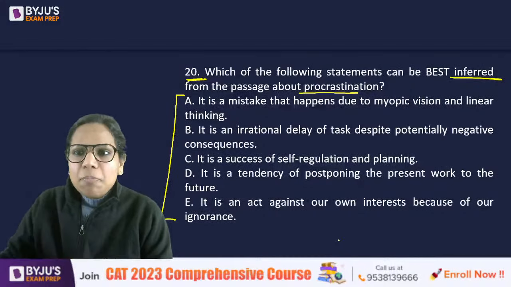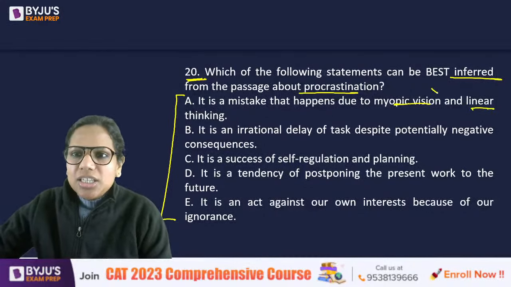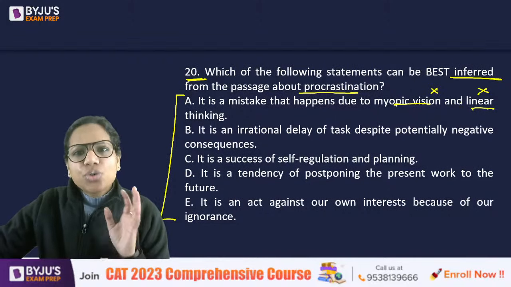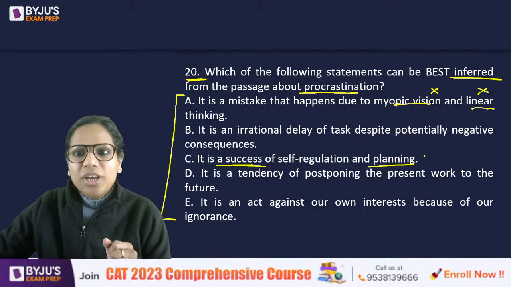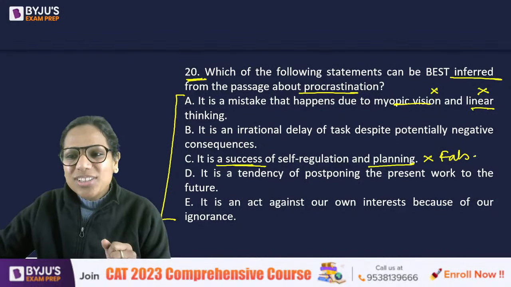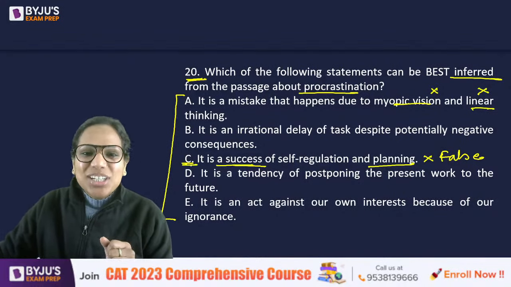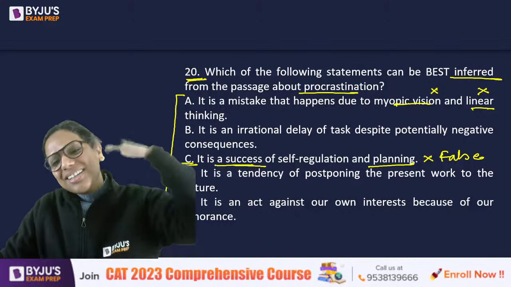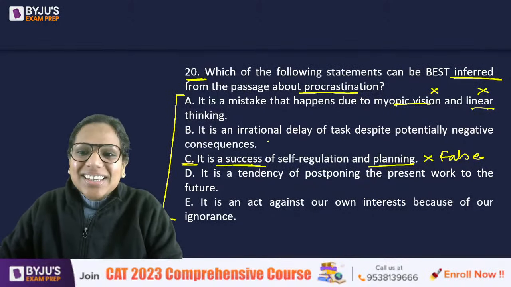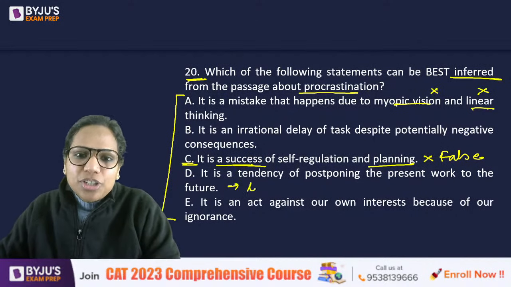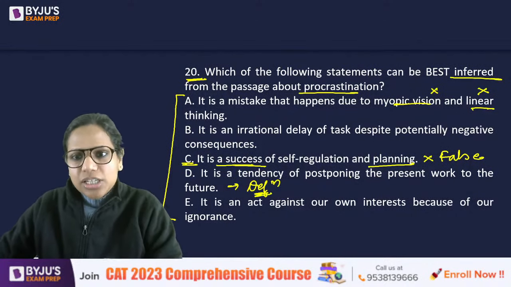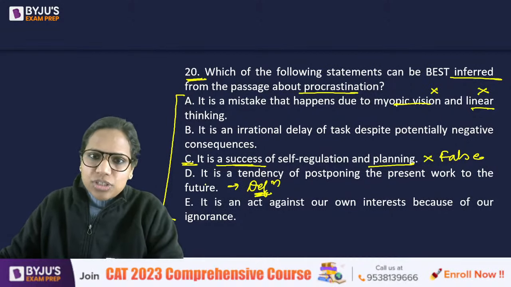So, myopic vision, linear thinking, very easy to eliminate. Nothing of this sort was there in the passage, right? It is a success of planning. Oh my God, that just, it's so false. Yes. If there were degrees of falsity, it is highly false, if I could say that, right? It is a tendency of, so this is a literal definition. This is a definition, tendency of postponing the present work to the future, right?